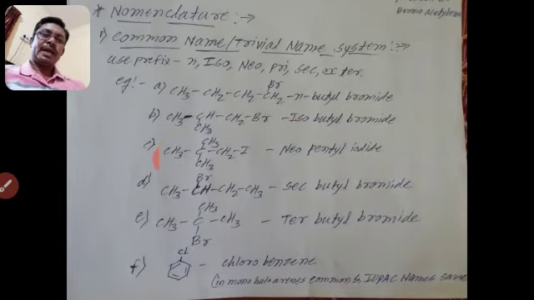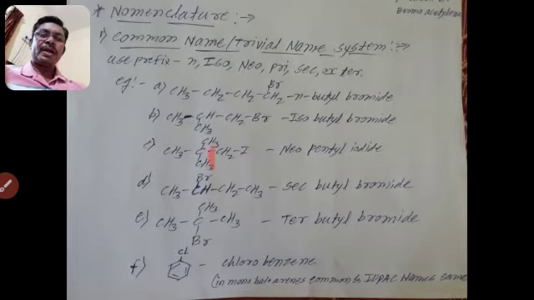Then the next example, in which there are two branches on one carbon atom. For a halogen compound with two branches on a carbon atom, that position satisfies neo, so we write neo. See here, there are 5 carbon atoms, 1 2 3 4 and 5.